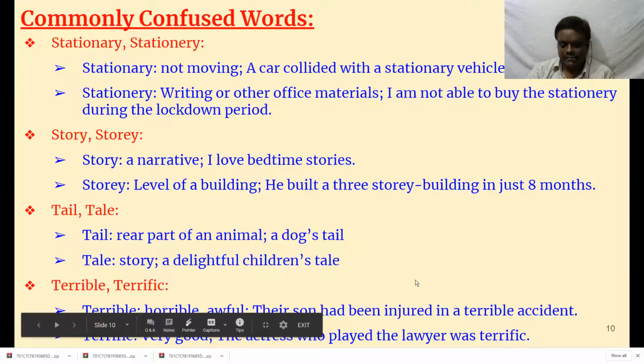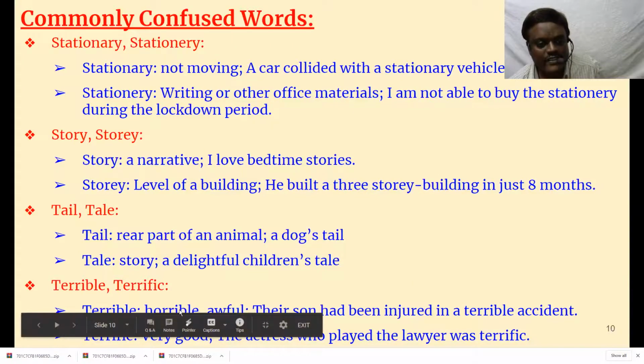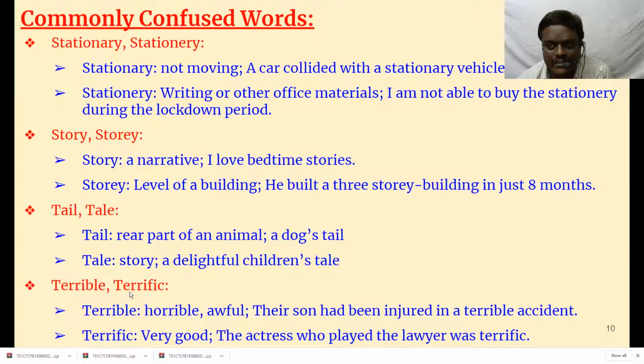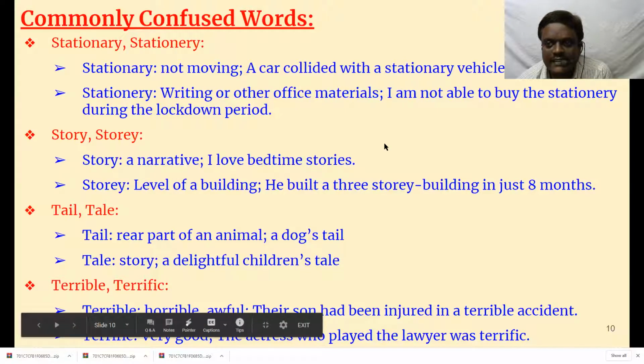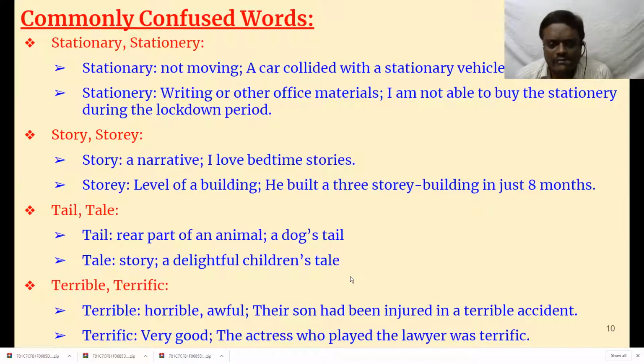Then terrible, terrific. This again is mostly confused because the root of these two words is terror. From terror only terrible and terrific came. But the meanings of terrible and terrific are totally opposite. I don't know how they came into existence. The meaning of terrific has come into existence very recently. Terrible means horrible, awful. Their son had been injured in a terrible accident. Terrible means very bad.